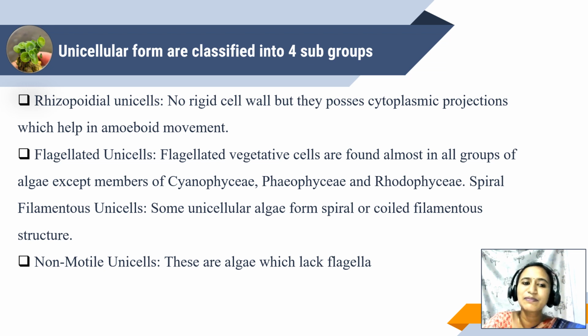Next is the spiral filamentous unicell algae. These are unicellular algae. They have a spirally coiled filamentous structure. Example, you can find it in Spirogyra.